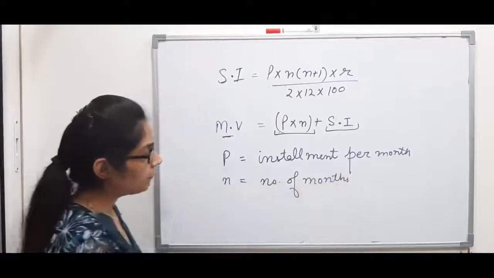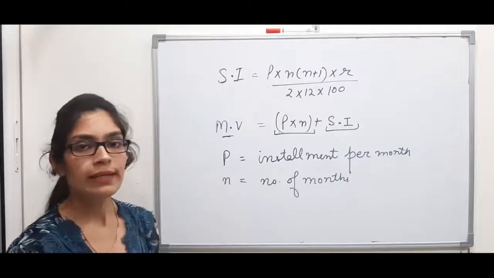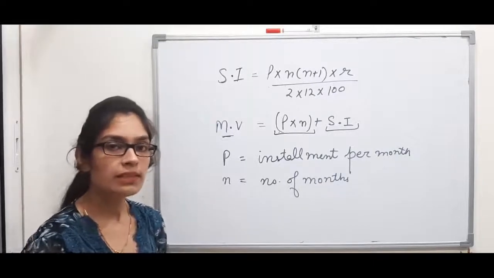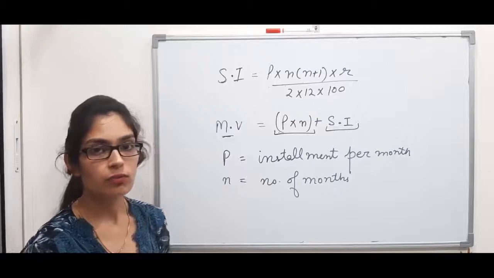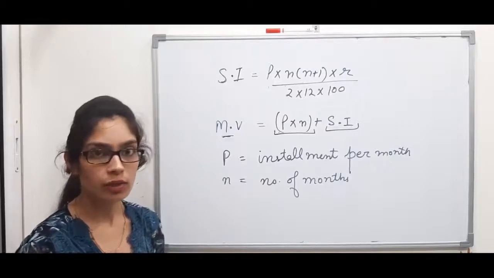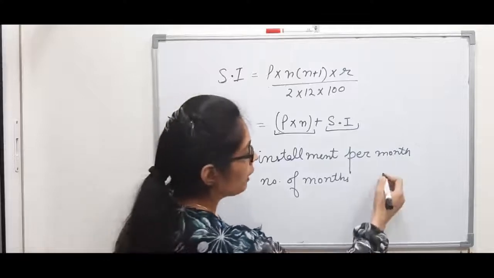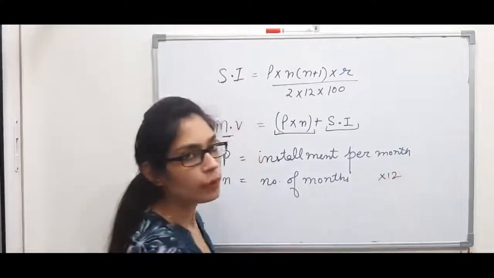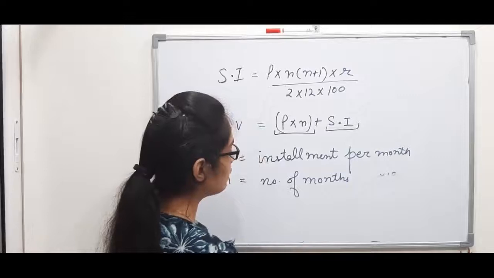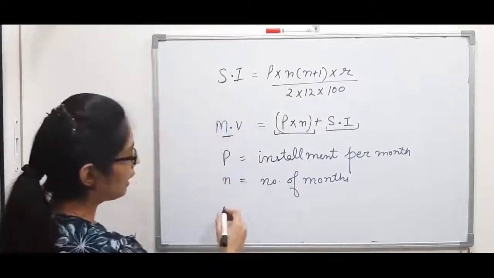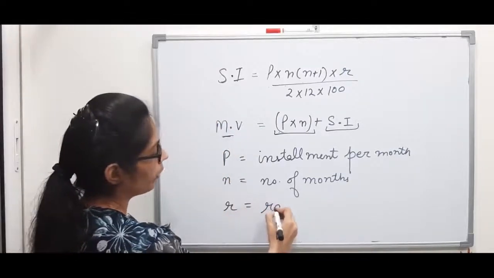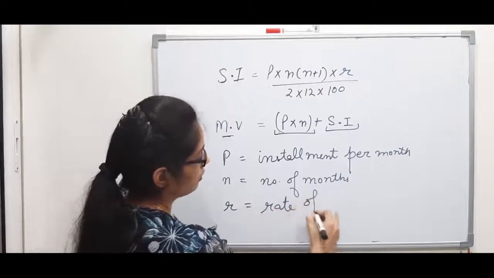And this time N will always be in months. If the time is given in years, first of all you have to convert the time into months. You can convert years into months by multiplying that number with 12. So N is your time. R is the same as rate of interest.